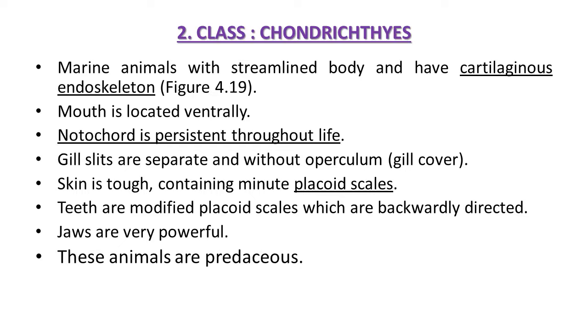Second, class Chondrichthyes. They are also marine animals with a streamlined body and a cartilaginous endoskeleton. It means that they have an endoskeleton made up of soft, bone-like structure, not the typical solid bone structure, and that is known as cartilaginous endoskeleton. Their mouth is in a ventral location.